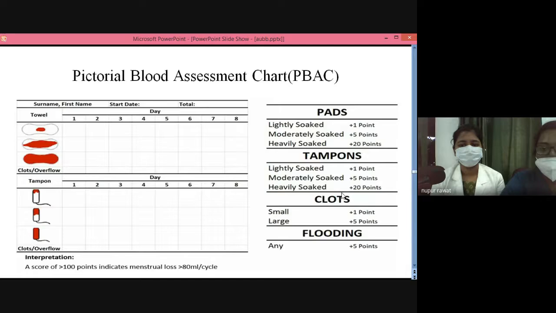And for passage of one clot which is less than 1 inch, then 1 point, and if it is greater than 1 inch, then ma'am, accordingly points are added. And if the patient uses tampon, accordingly, we will classify it. Good. Ma'am, if the total score is greater than 100, then we label it as heavy menstrual bleeding.